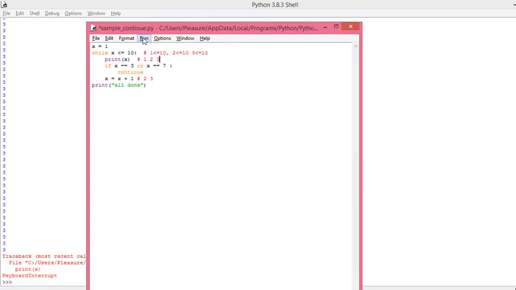It should not. If x is 3, then 3 equals 3 is true, so continue. It goes directly to the condition, but the increment will not happen.